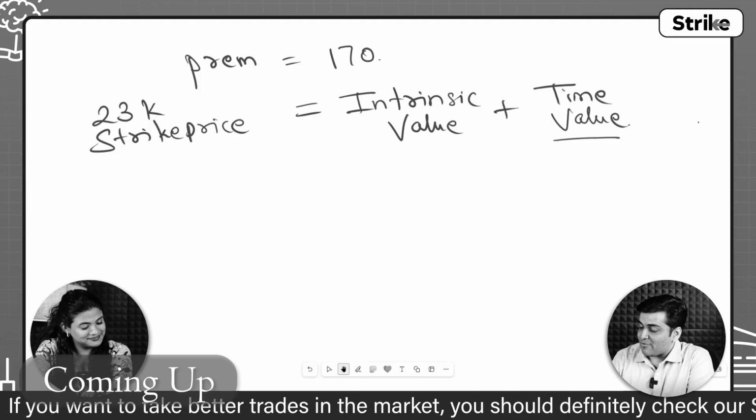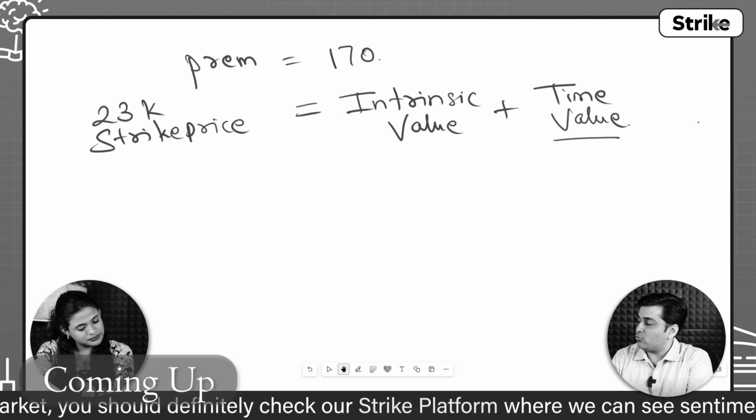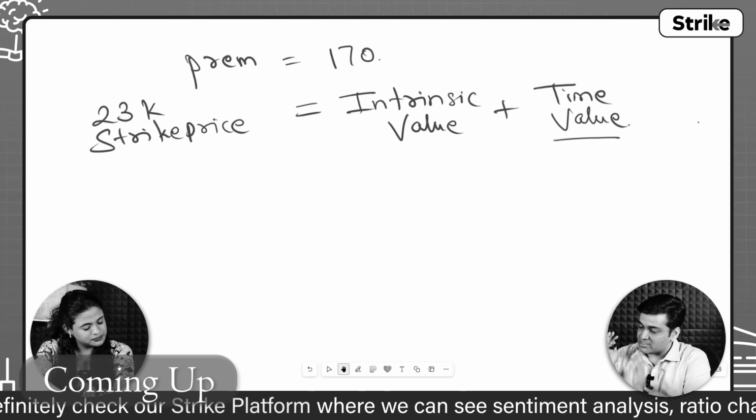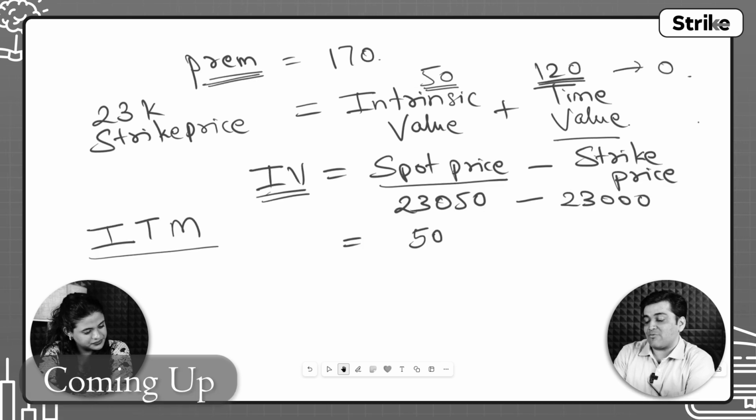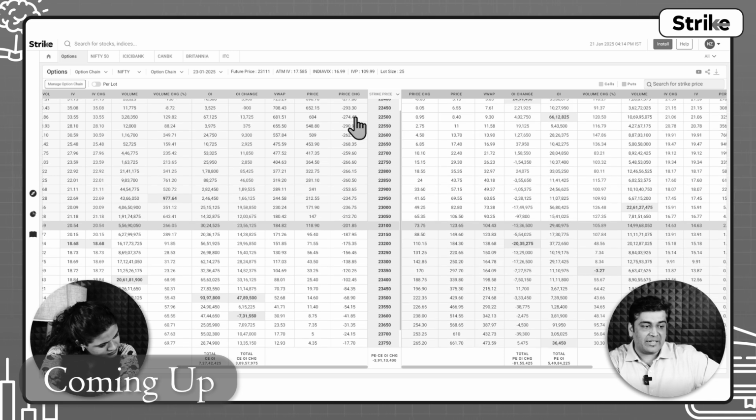ITM, OTM, ATM. Okay. I don't know what these terms are. This time value will keep on decreasing and on expiry, this time value will become zero. This is the only constant in market. Intrinsic value cannot be below zero. It cannot be a negative number. All these are called out of the money options. Okay. One question, if you want to calculate the time value for 22,500 Nifty strike, so what will be the time value?